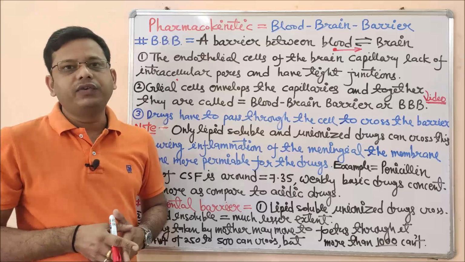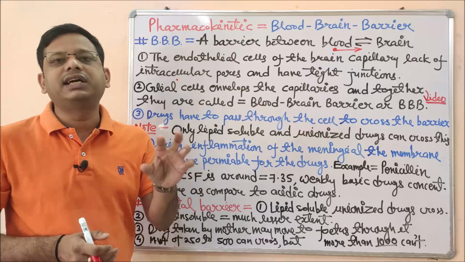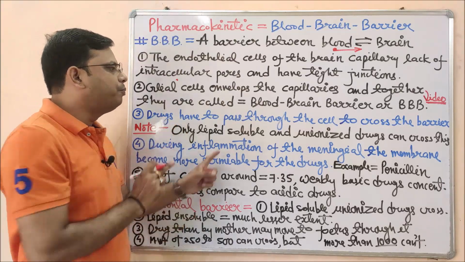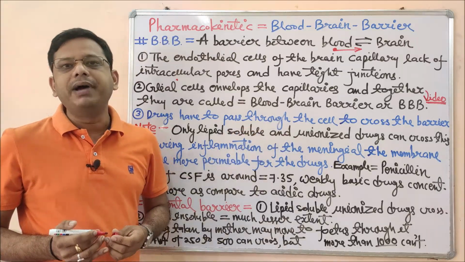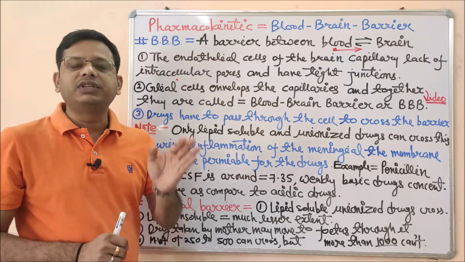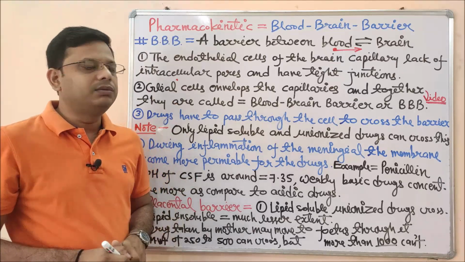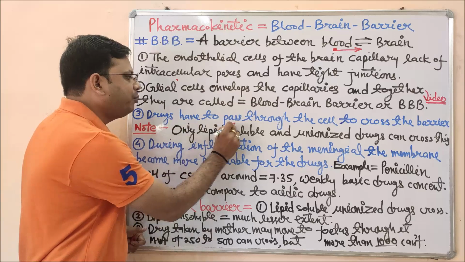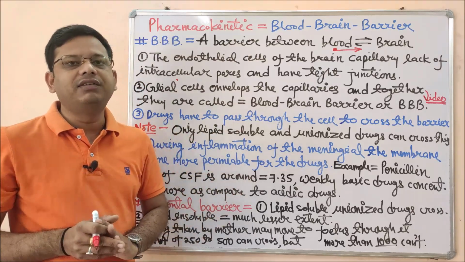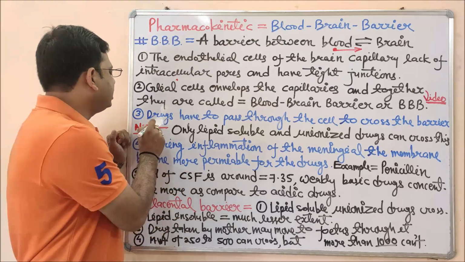I hope the short video will help you understand the meaning of glial cell and the blood-brain barrier. So coming to the next point, it says drugs have to pass through the cell to cross the barrier. As I have explained, there is no such aqueous pore, and only those drugs which are highly lipid soluble can cross the blood-brain barrier. So these drugs have to pass through the cell, only the cell, not any aqueous pore, so that they will reach the brain. Now there is an important note.